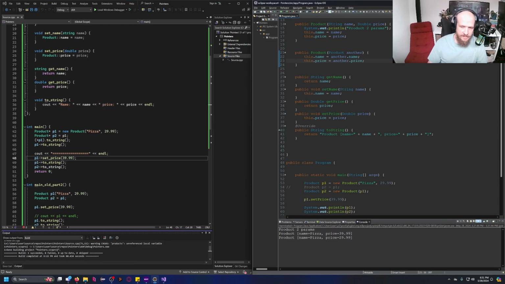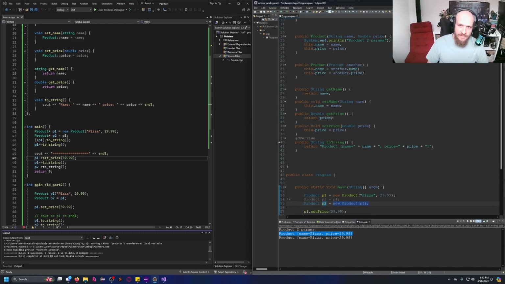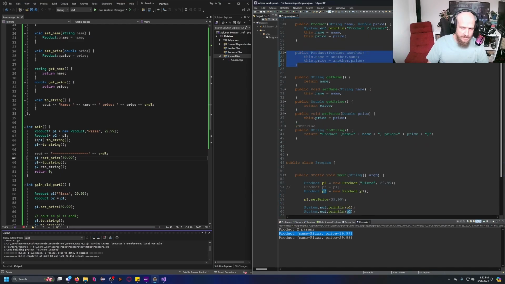See what I did here? So I have the product P1. I change the price on P1. This only affects P1. And product 2, P2, becomes a whole new product. See, new product, get it? So this essentially would be, in Java, a copy constructor.